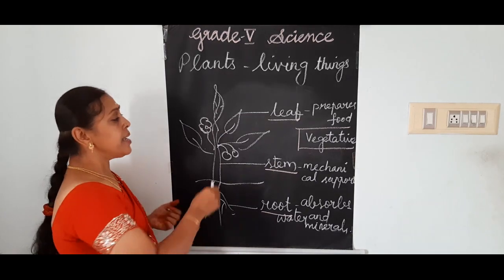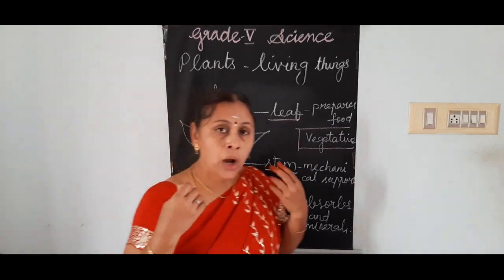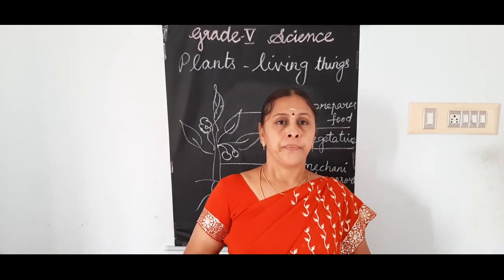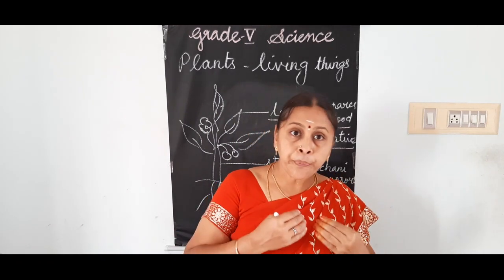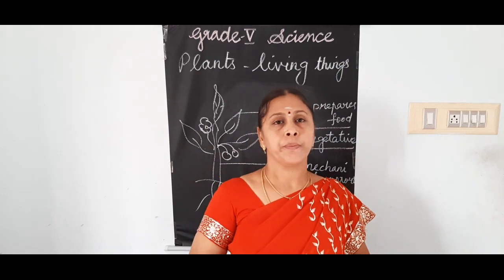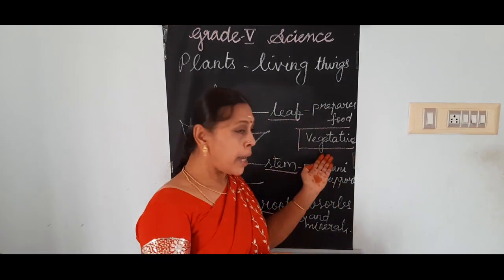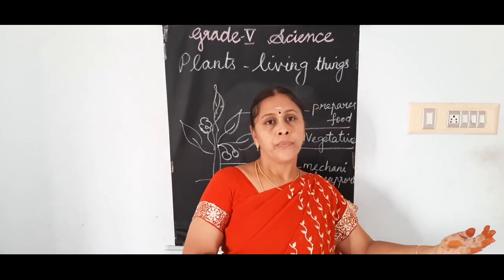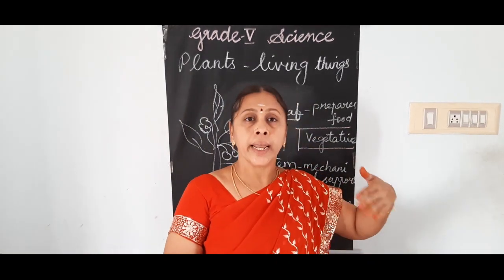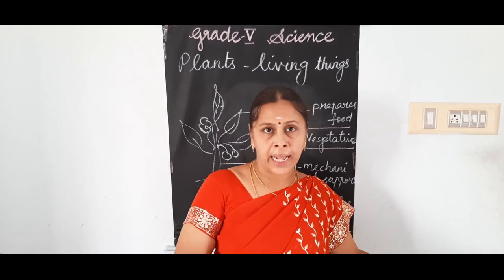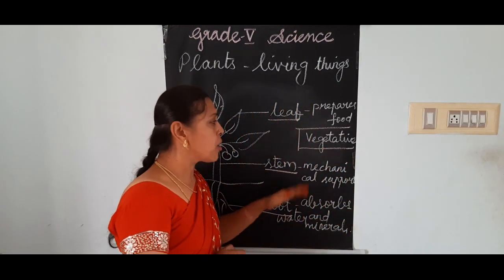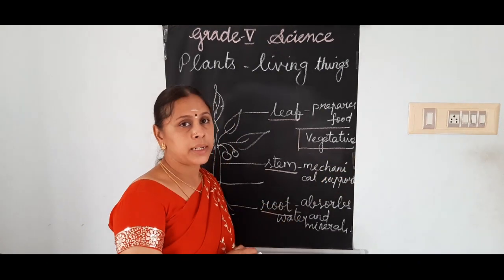Understand? And these three do not take part in producing new plants. They just help them for their growth. Vegetative parts help the plants for their growth alone. It doesn't help in producing new plants. So these three parts are called vegetative parts.